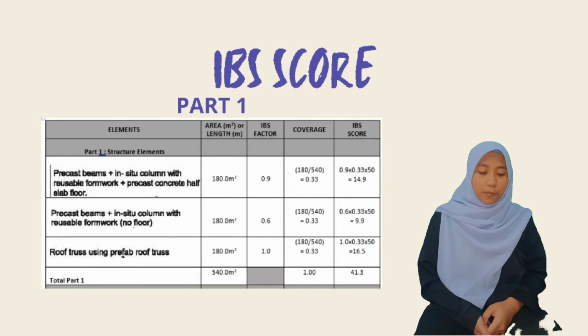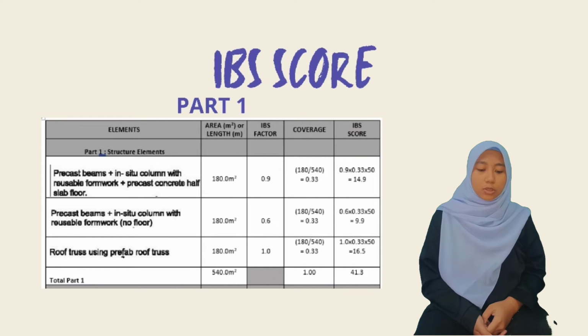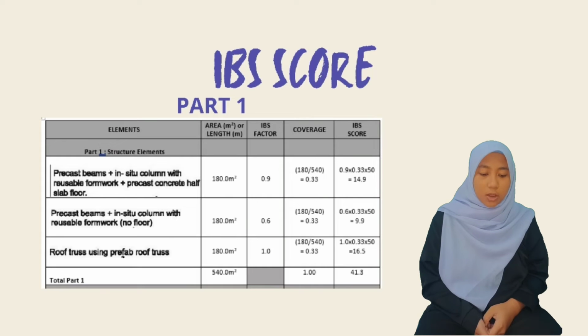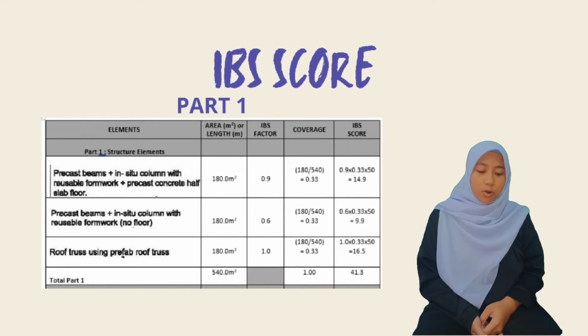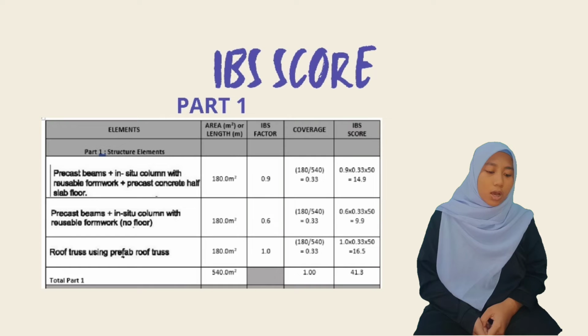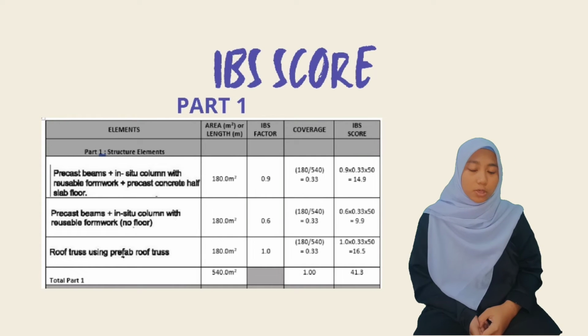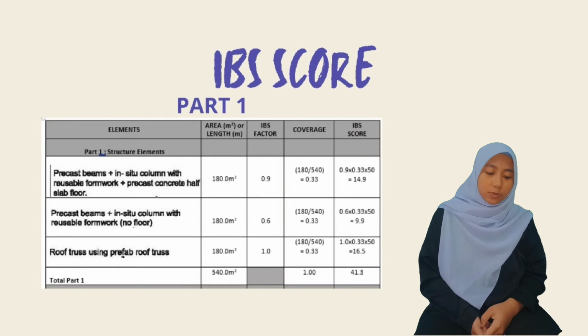So the IBS factor for precast beam plus in situ column with reusable formwork plus precast concrete half slab floor is 0.9. For precast beams plus in situ column with reusable formwork, no floor, the IBS factor is 0.6. The IBS factor for roof truss using prefab roof truss is 1.0.